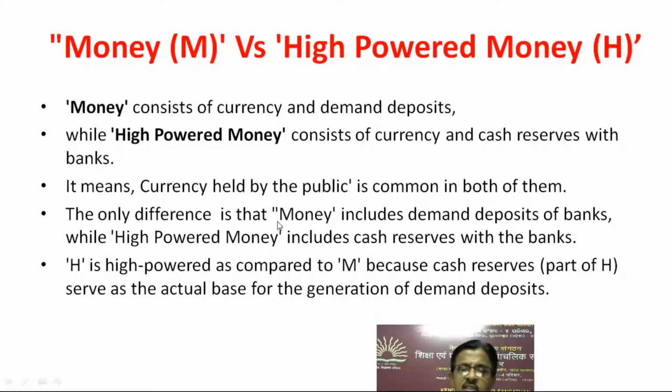The only difference is that money includes demand deposits of banks, while high-powered money includes cash reserves with the bank. H is high powered as compared to M because cash reserves, that is part of H, serve as the actual base for generation of demand deposits.